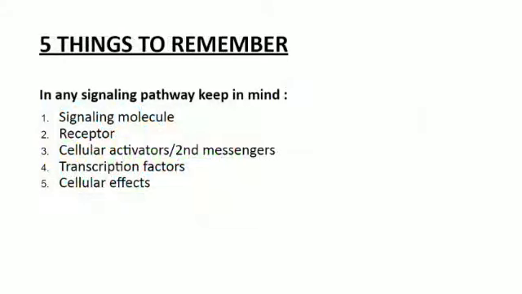Now we will start the signaling part, but before that, here are 5 main things we should remember. In any signaling pathway, if you remember these 5 things, it will be easy to understand that pathway. Number 1, the signaling molecule: what is the signaling molecule? Second, what is the receptor? Third, second messengers or cellular activators. The fourth one is transcription factors, and the last one, what would be the cellular effect?